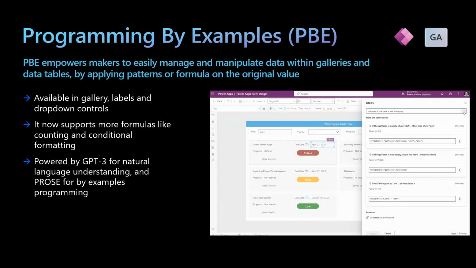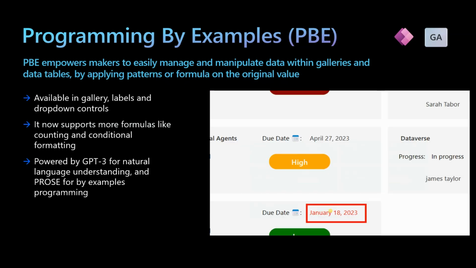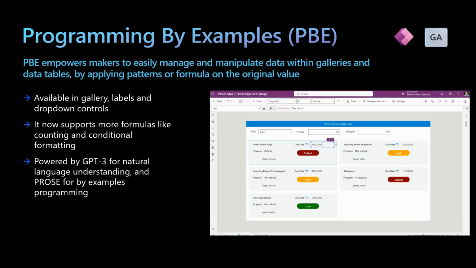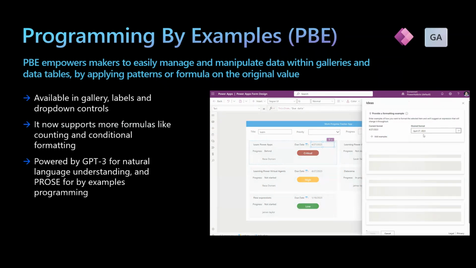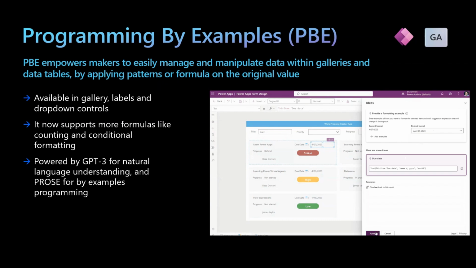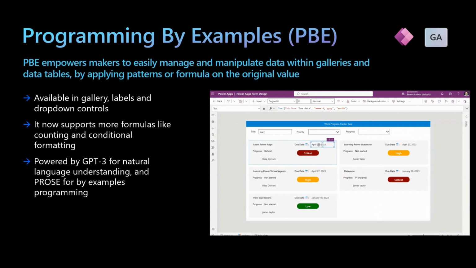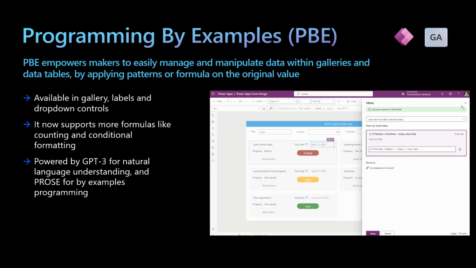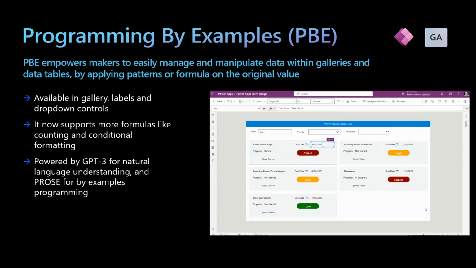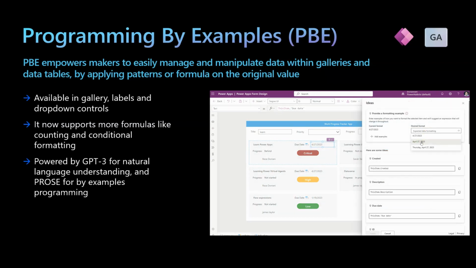Programming by example is another method in Ideas, which can be used in gallery, label, and drop down controls. Here, instead of describing what you want, you can provide examples. Again, going back to our example of full name, if you need to format a full name field in a label to show first name followed by initials of the last name, you can provide examples in the Ideas window to get the Power Fx formula which has this formatting.